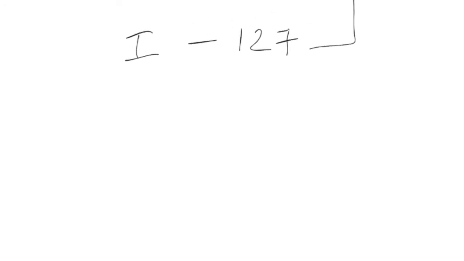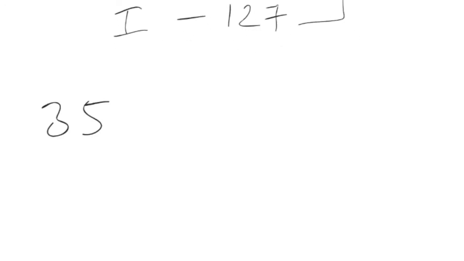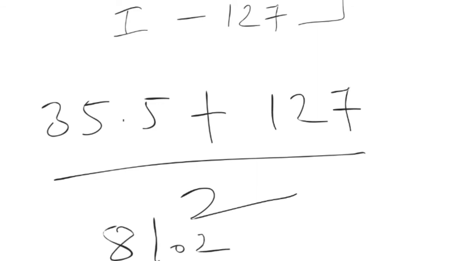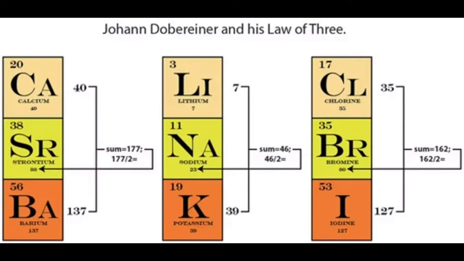So how much will we get? We will be getting 81.2. So what is the atomic mass of bromine? That is 80. So approximately equal.